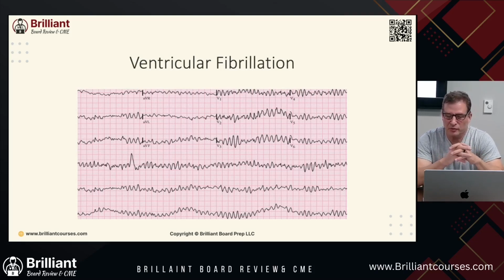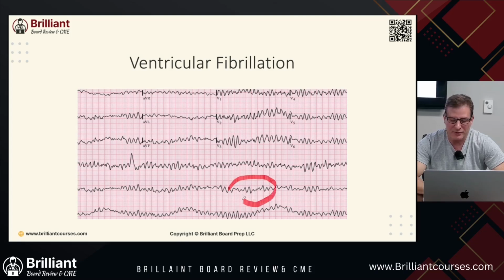It's ventricular fibrillation, okay? This is a life-threatening arrhythmia characterized by rapid, chaotic and disorganized electrical activity in the ventricles. This is chaos. There's chaos in the patient's heart, and there's usually chaos in the room. There's people running around, nurses, techs, hopefully providers, and it's a very chaotic situation for both the patient and for everybody involved. If untreated, it leads to sudden cardiac death.